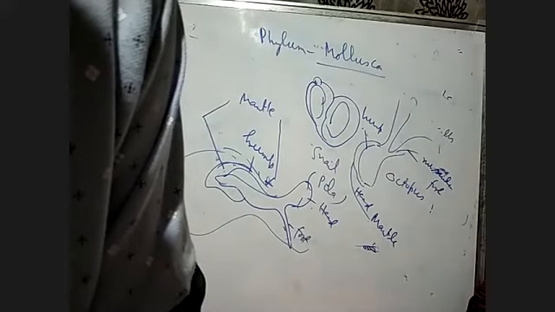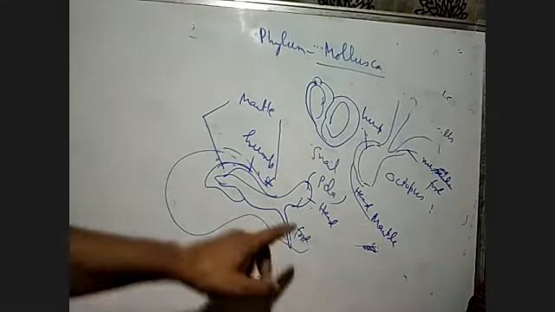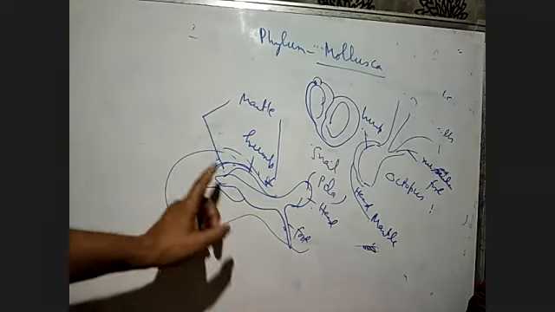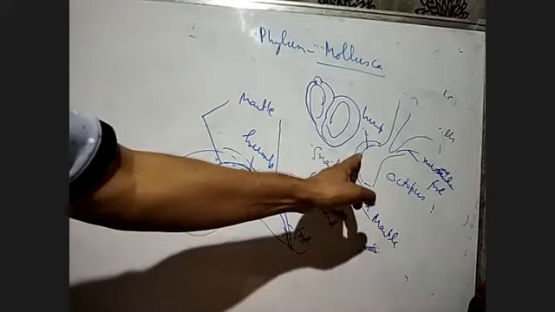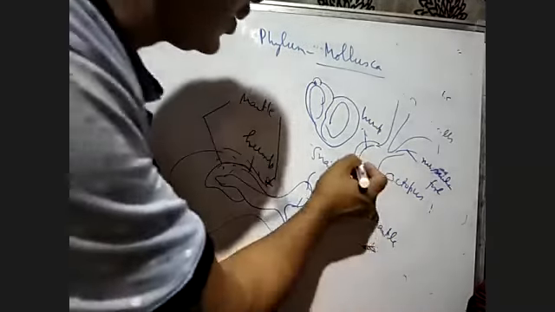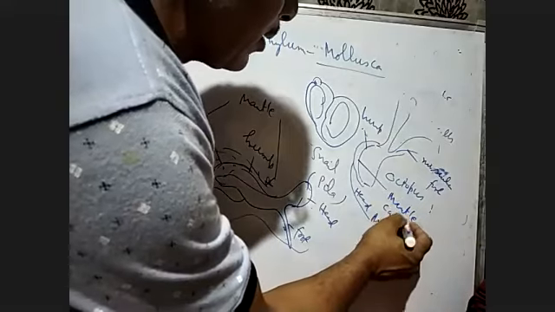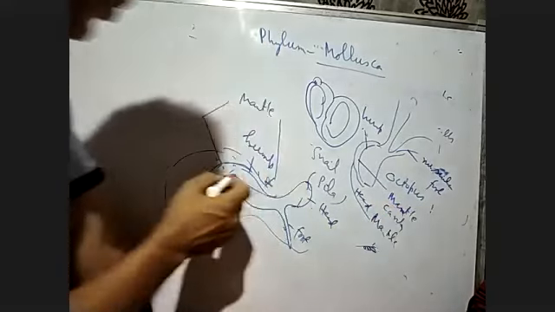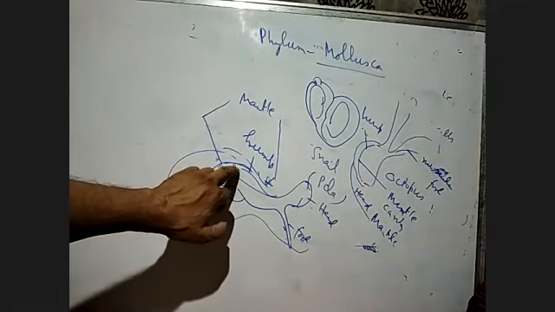And the space between the hump and the mantle is called the mantle cavity. There is a space here, and this space is called our mantle cavity. Here also, this space is called our mantle cavity.